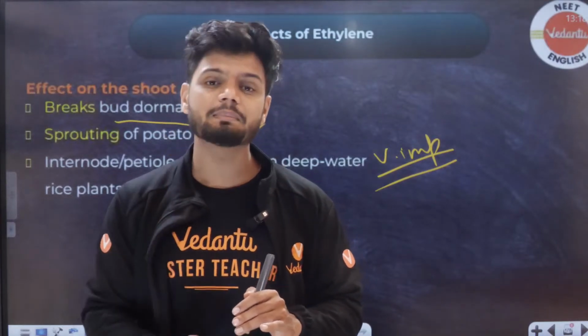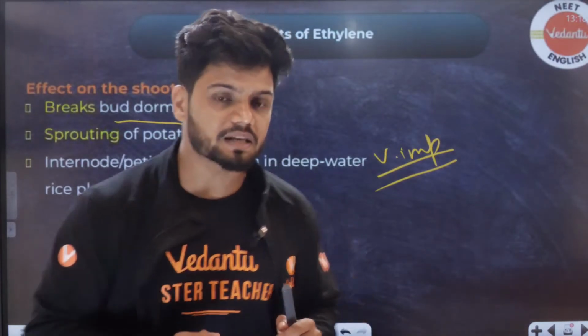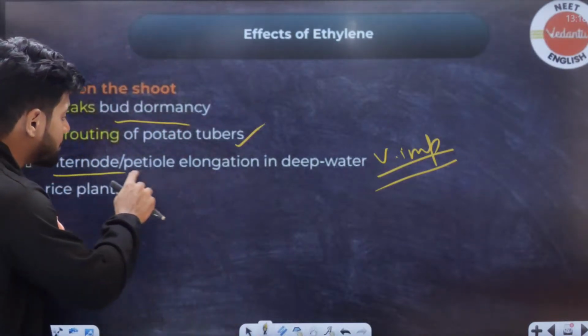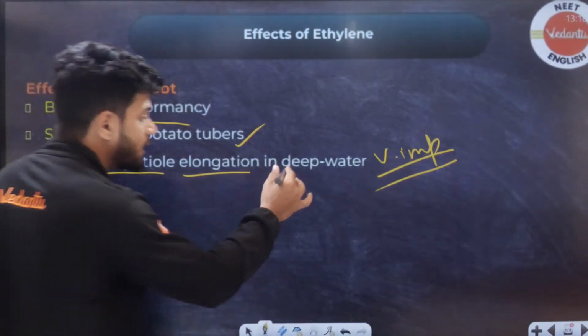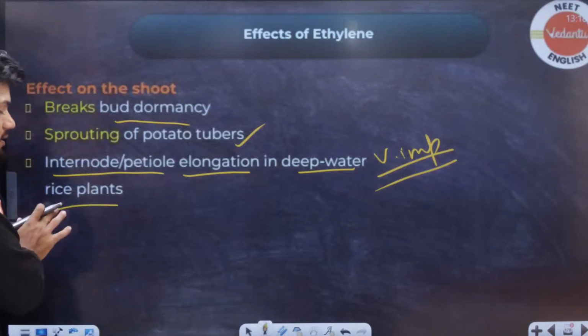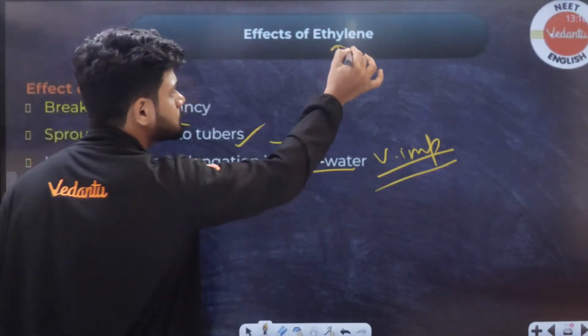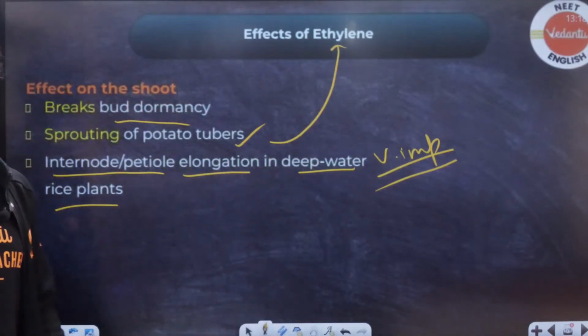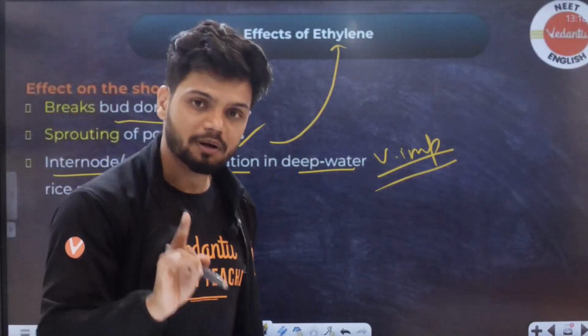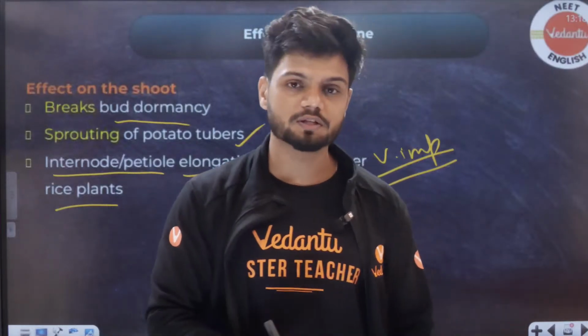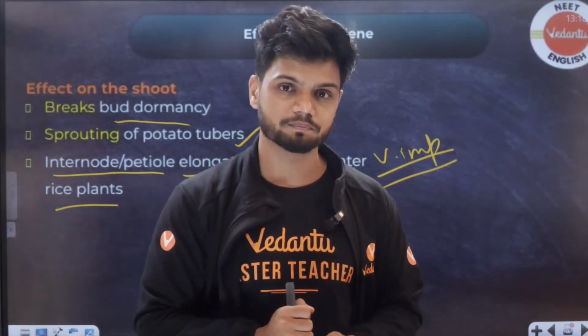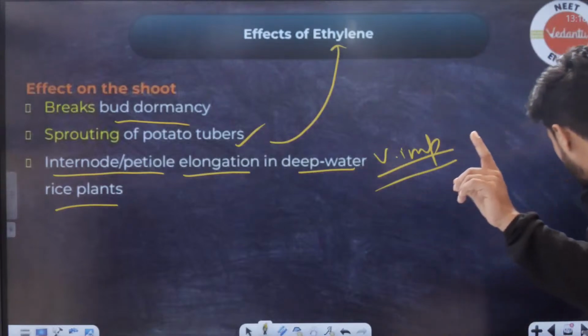But read the statement very carefully. If the statement is telling you internodal or petiole elongation in deep water rice plants, the answer should be ethylene. Do not tick gibberellins for this. Please read the statement very carefully.